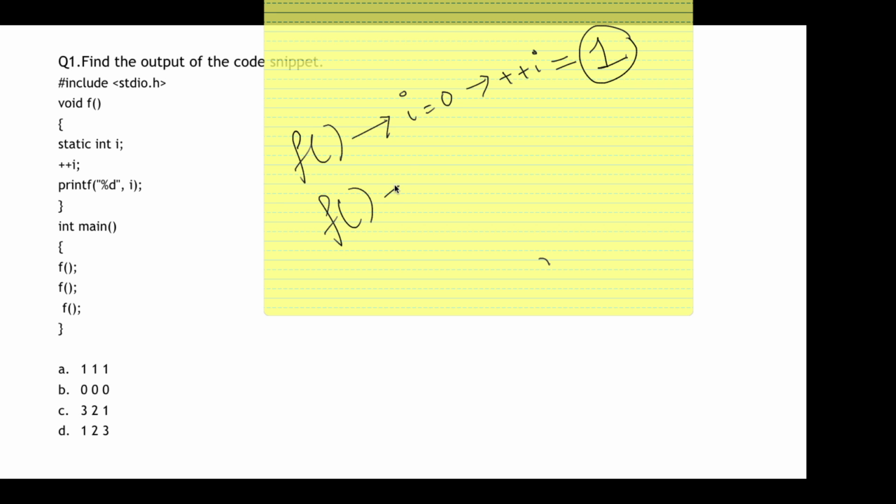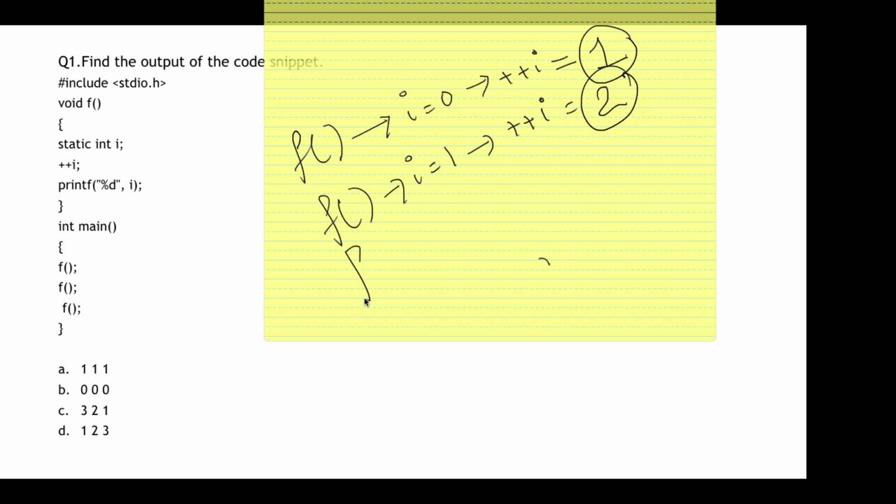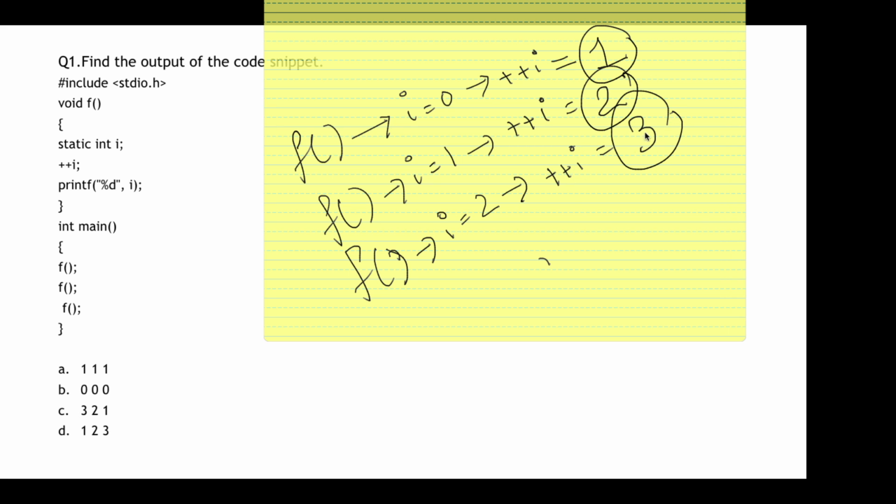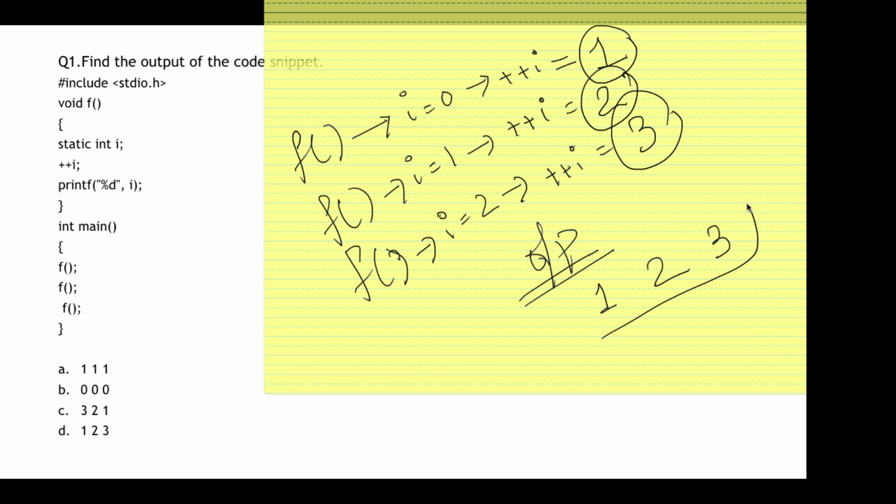In the second, I had already changed to 1, so with pre-increment it became 2, and 2 was printed. Finally, in the third call, I was 2, and with the increment it changed to 3, and 3 was printed. So my output will be 1, 2 and 3.